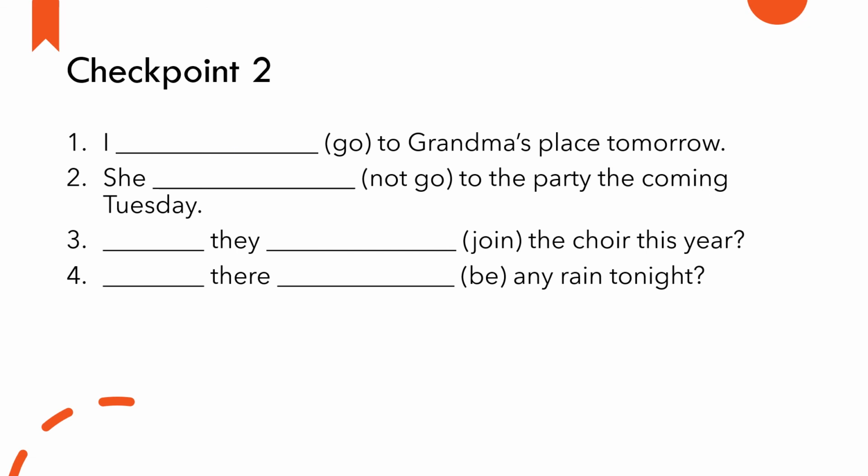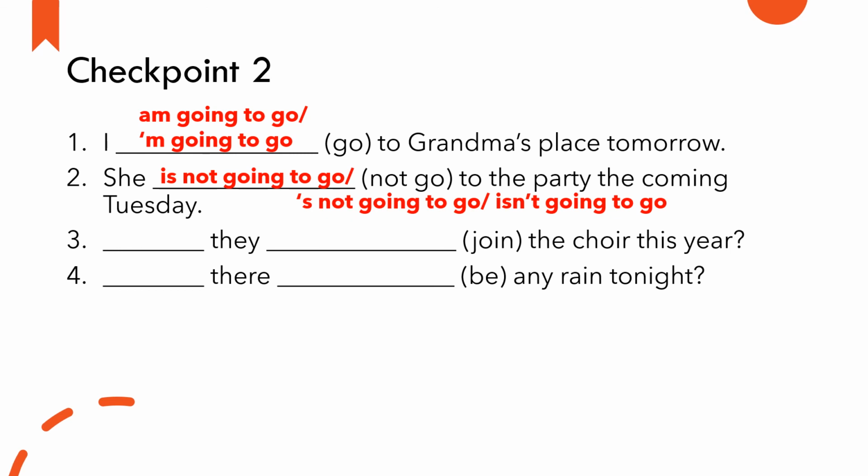Checkpoint 2. Let's complete the following sentences with be going to and the verbs in the brackets. Number 1. It's a statement. How would you complete it? Correct. I am going to go to Grandma's place tomorrow. Number 2. It is a negative statement. What's your answer? She is not going to go to the party the coming Tuesday.